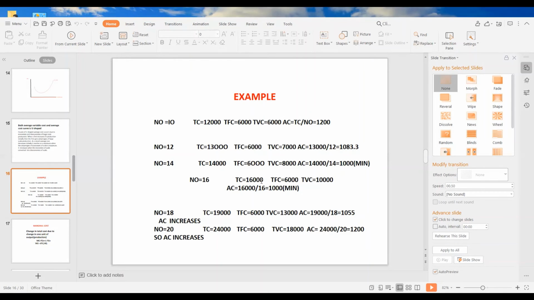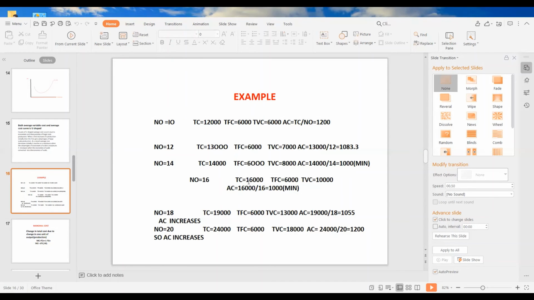Total cost increases to 16,000. Total fixed cost remains the same at 6,000. Total variable cost increases to 10,000. And average cost remains stationary at 1,000. This is the minimum point.